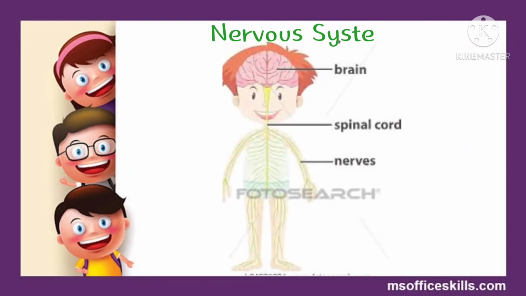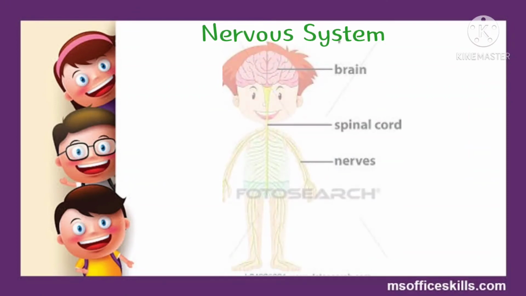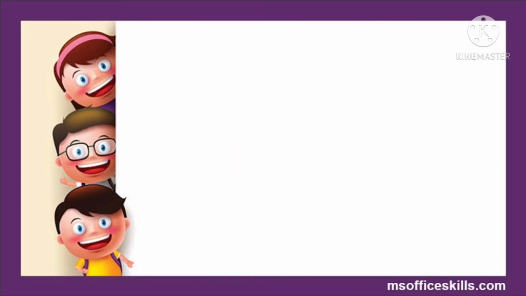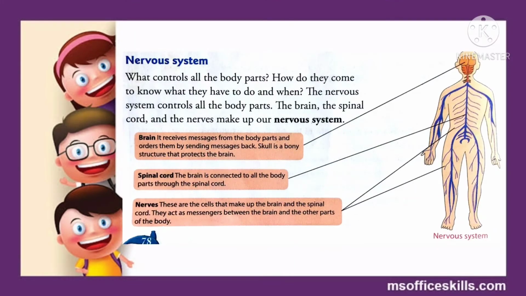Moving forward, let's study the nervous system. So students, this system controls all the other body parts, and the main organs that make up this system are the brain, spinal cord, and nerves.